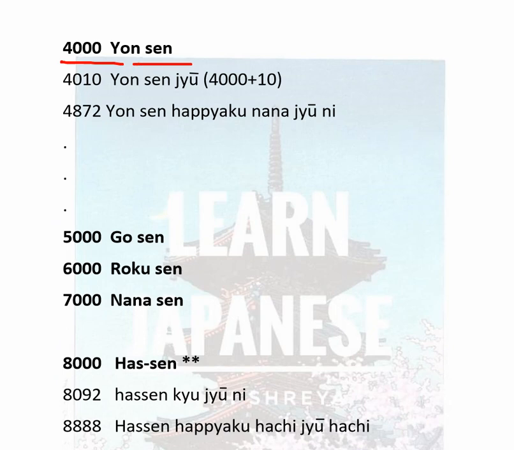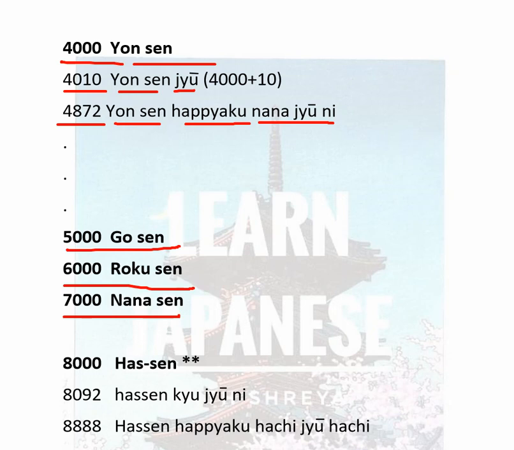4000 is yonsen. 4010 is 4000 plus 10. 4000 is yonsen, 10 is ju. Yonsen ju. 4872: 4000 is yonsen, 800 is happyaku, 72 is nanajuni. Now you must have got the formation of numbers. Till 7000 it will remain the same. 5000 will be gosen, 6000 will be rokusen, 7000 will be nanasen.